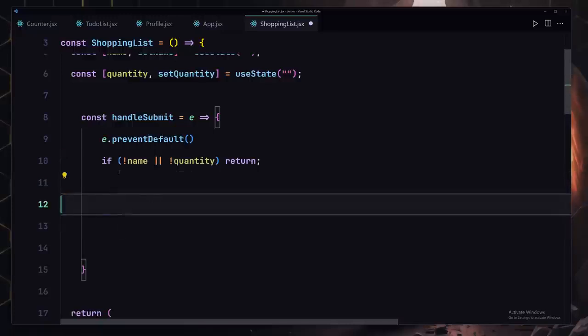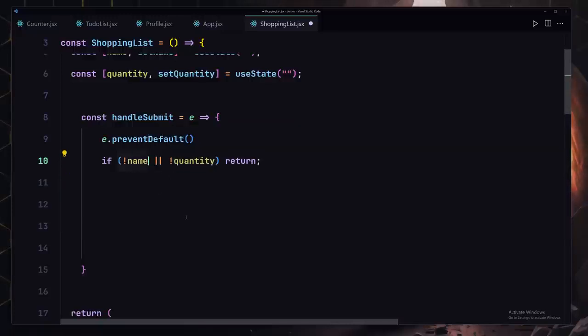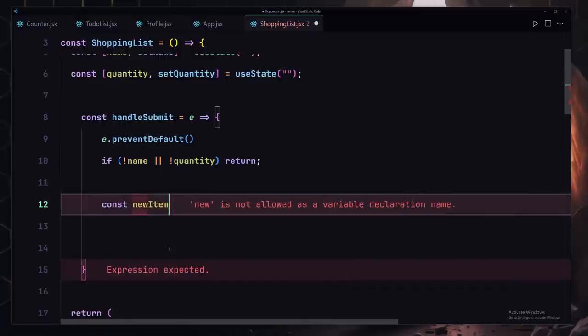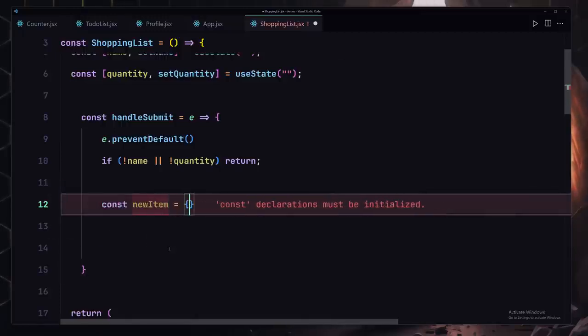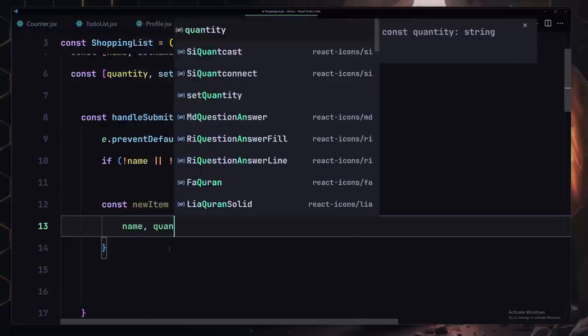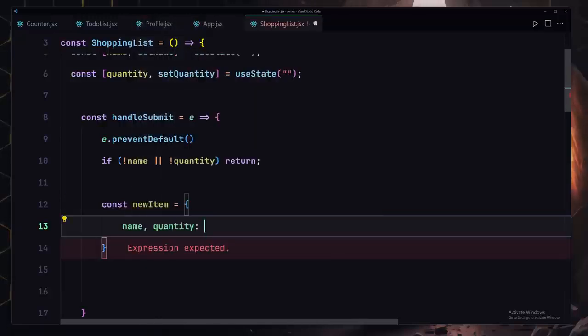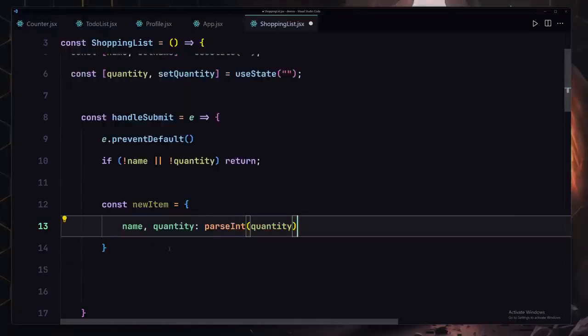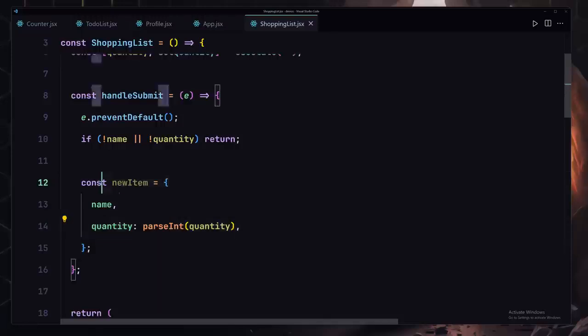If that's not the case, and if we have both the name and the quantity, in that situation we are going to be creating our new item object. It's going to take the name. We're going to be also providing the quantity, but in this case we can also just write quantity just like so. We can even remove one of them if you wanted to, but now in this situation we are going to be converting our quantity to a number. So to convert that to number we are going to be using parseInt, and here we have to specify our quantity. So now let me just save there.